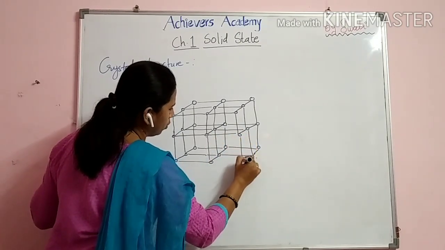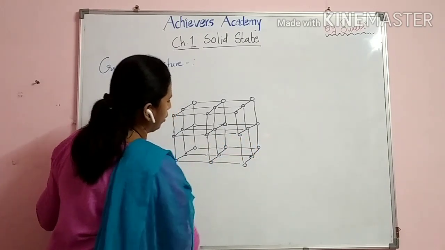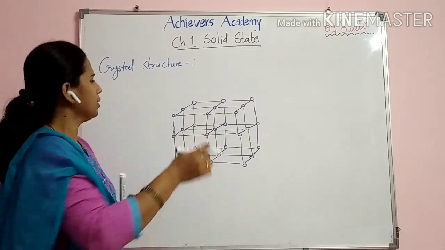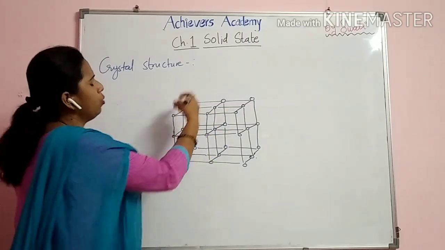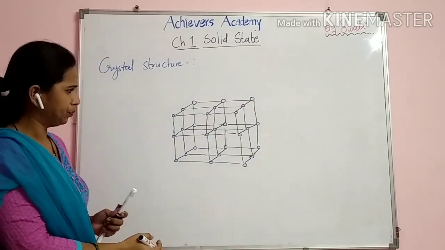So what you can see is that earlier there were four cubes. Now, on the backside also, one more layer is there.